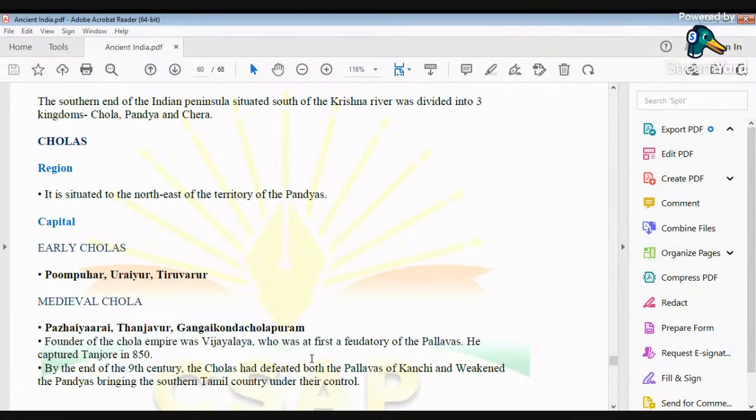That is, they were a major player in the Indo-Roman trade. So, as we can see, the Pandyas played a major role in the history of South India.